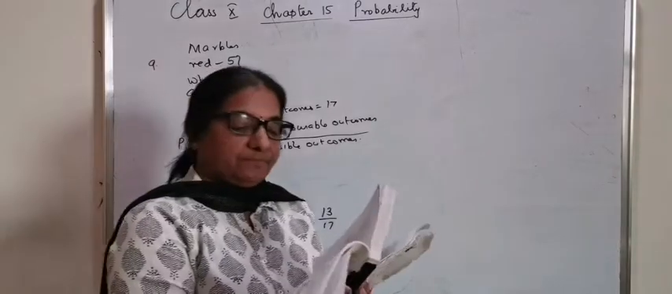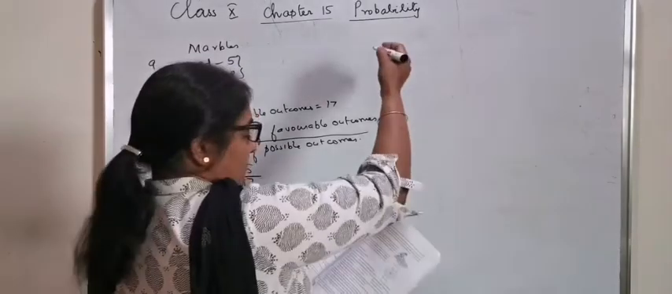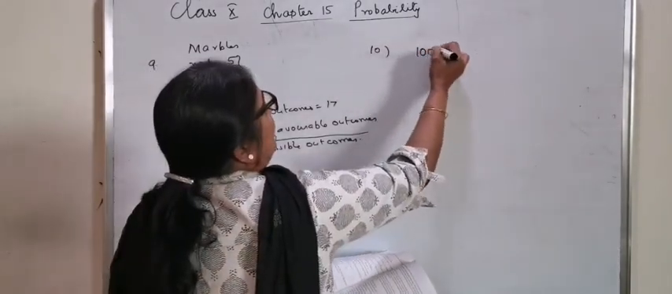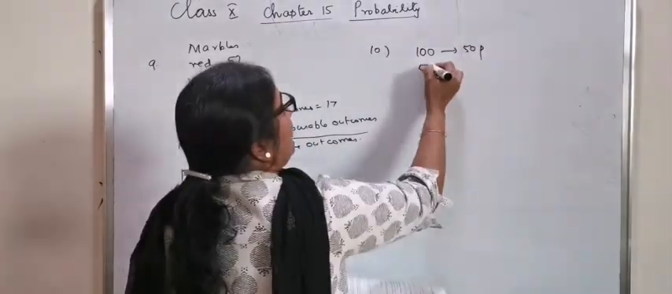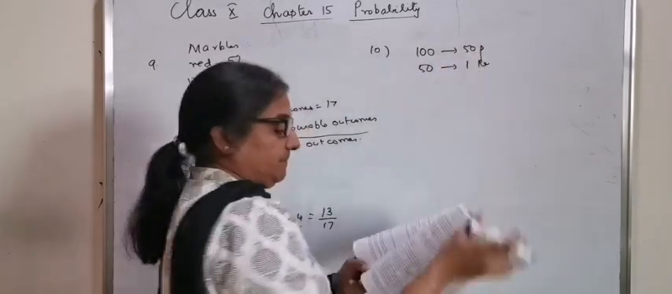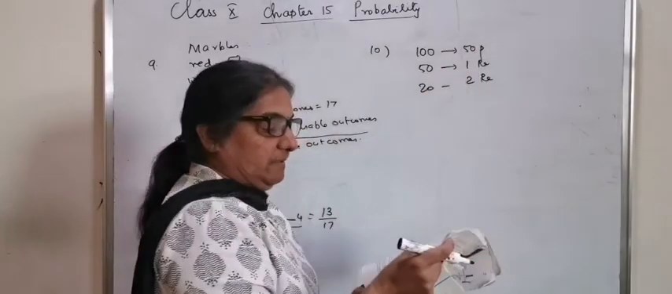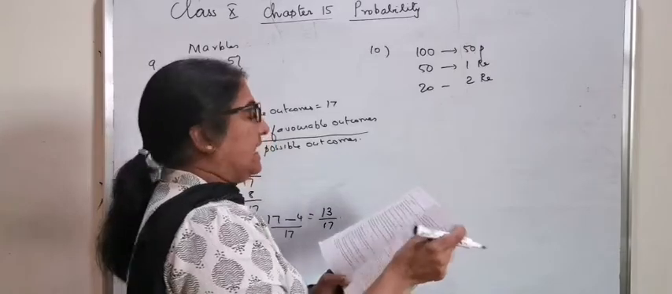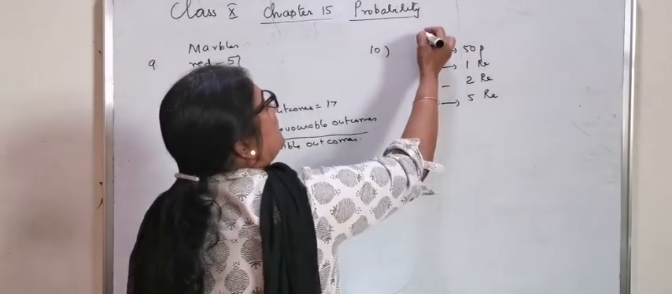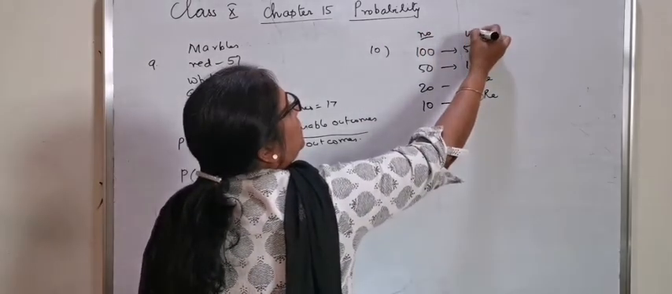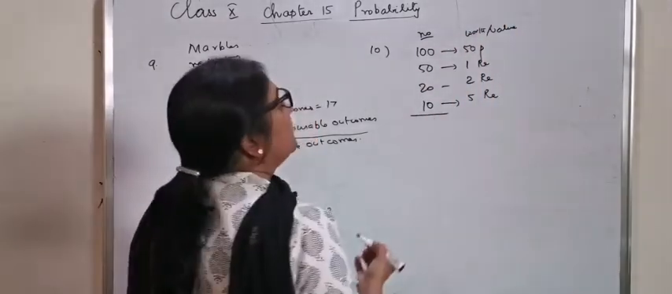Question number 10. A piggy bank contains 150 paise coins, 50 1 rupee coins, 20 2 rupee coins and 10 5 rupee coins. So this shows the number and this shows the worth or value of the coins. What is the total number of coins?